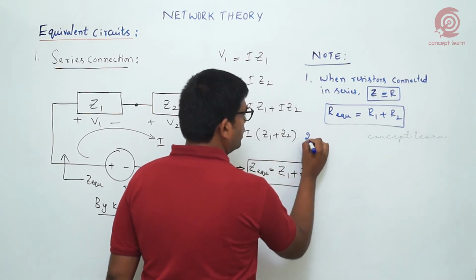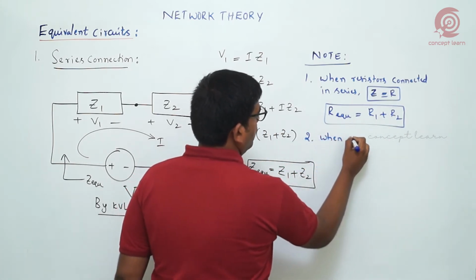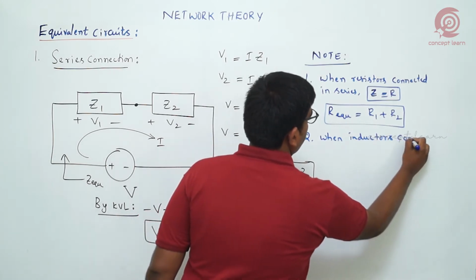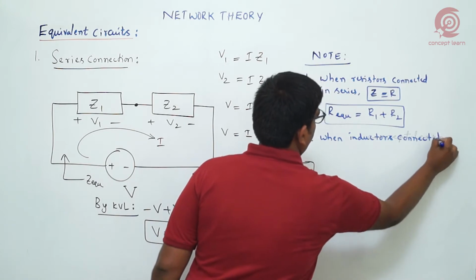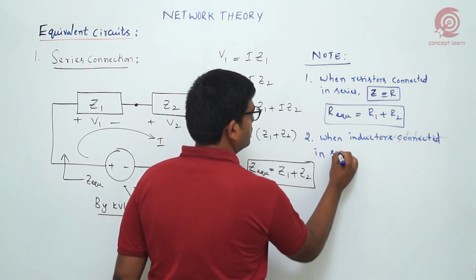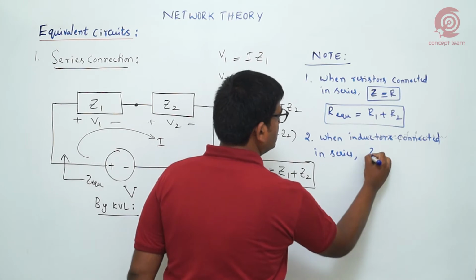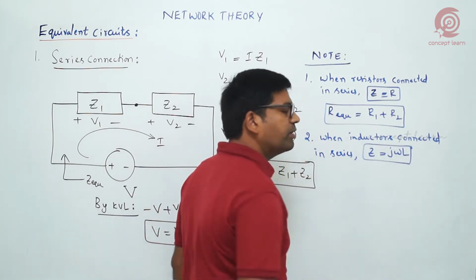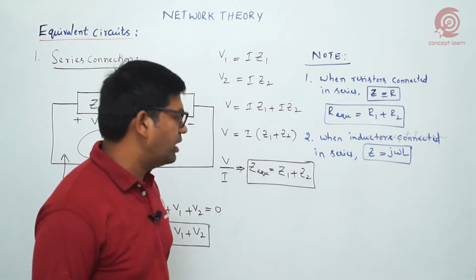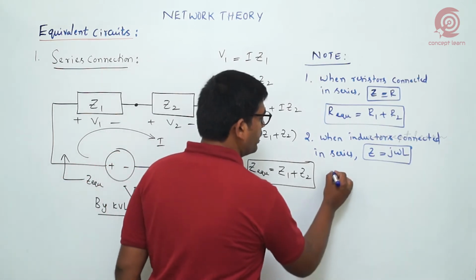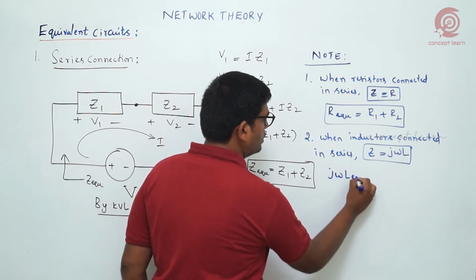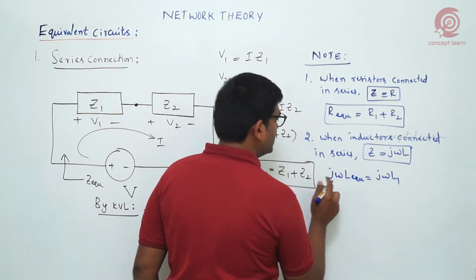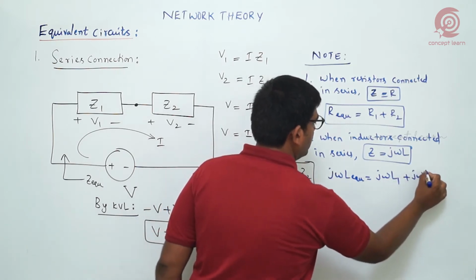When it comes to inductors, when inductors are connected in series, we know that Z is equal to J omega L. Wherever impedance is there, we need to replace it with J omega L. So Z equivalent we write as J omega L equivalent, Z1 as J omega L1, Z2 as J omega L2.